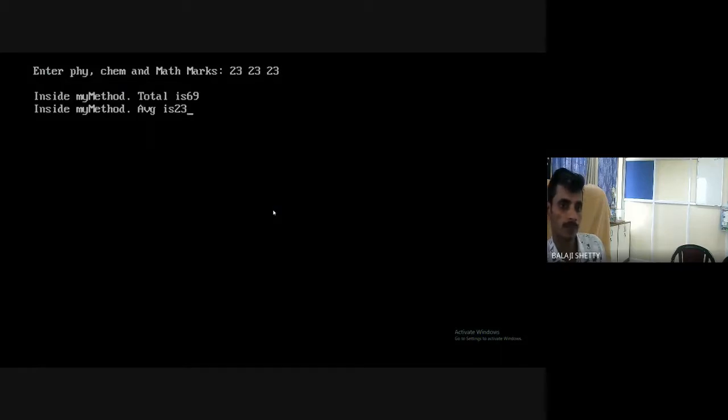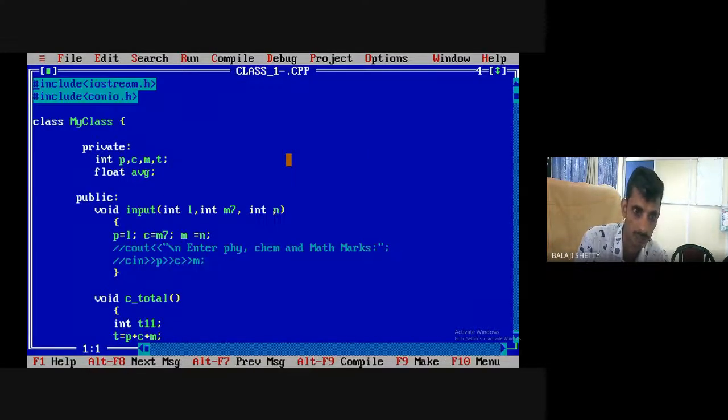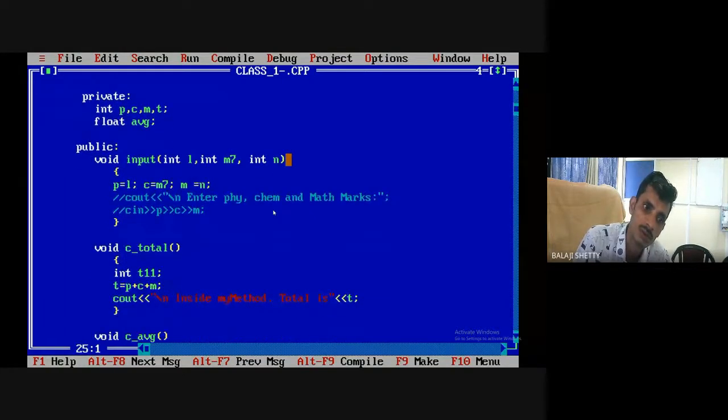Great. Clear? I have explained all the possibilities that may happen in class and objects, in the last 1.5 hours or so. In this way, again, what can I do?